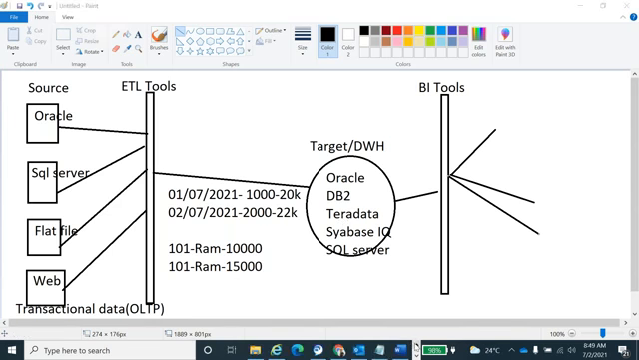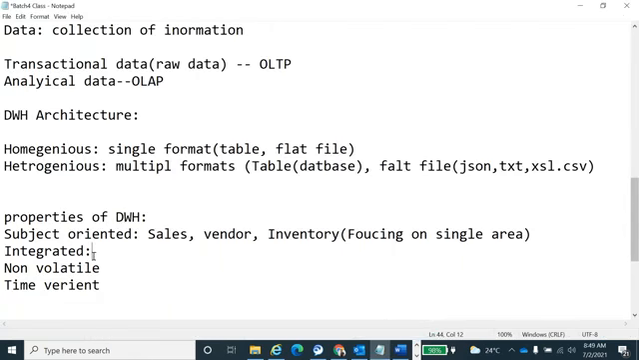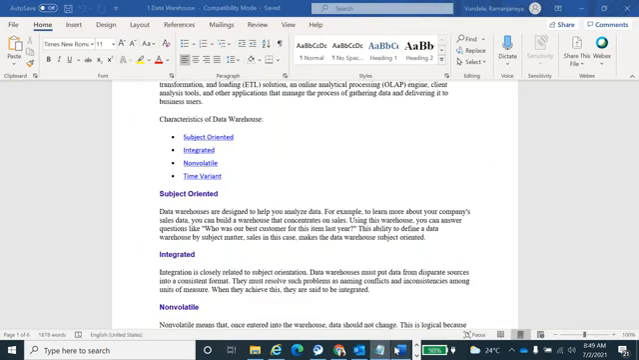Okay, that's why integrated is nothing but extracting from multiple sources. It has to support all the separate sources, then only we call it integration, which the data warehousing project needs. You can see integration is closely related to subject orientation. A data warehouse must put data from disparate sources into one consistent format. They must resolve problems such as naming conflicts and inconsistencies among units of measure.